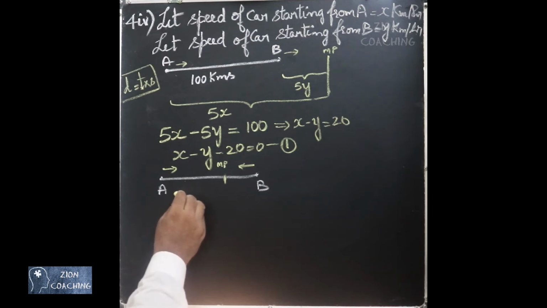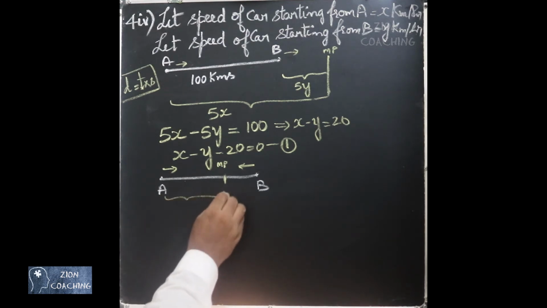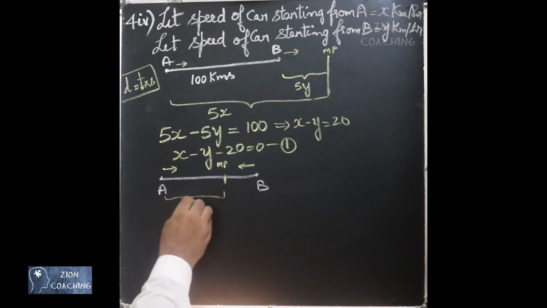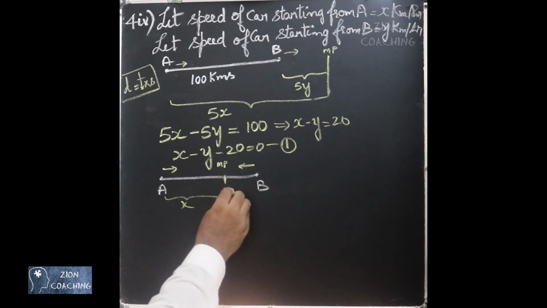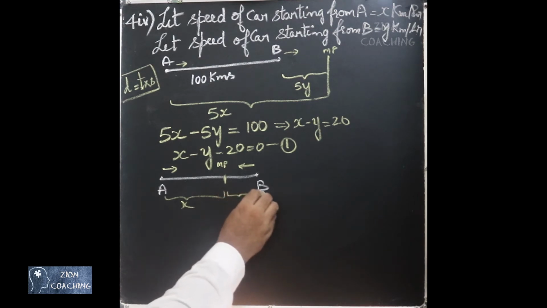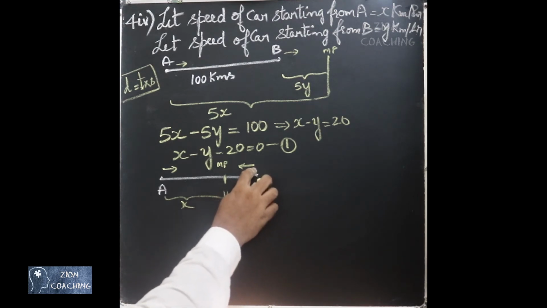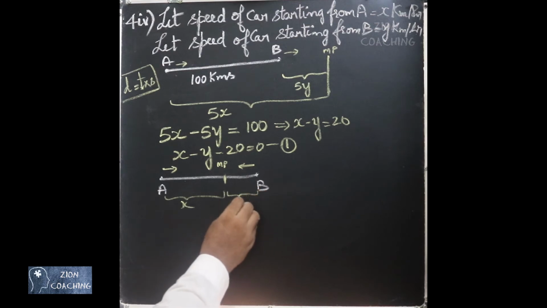In that 1 hour, the distance travelled is going to be time taken 1 hour into the speed, that is 1 into x, which is x. And the distance travelled by the car starting from point B, same 1 hour, is going to be time taken into speed of the car, that is 1 into y, which is y.